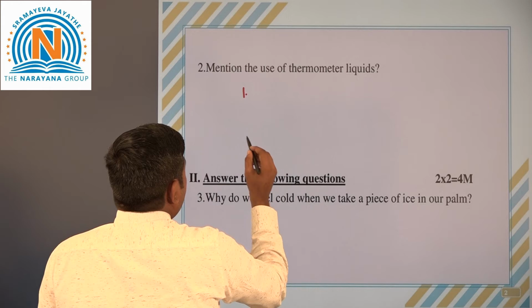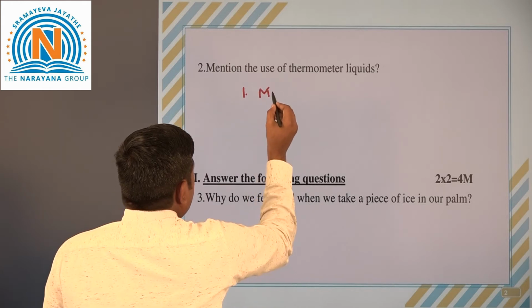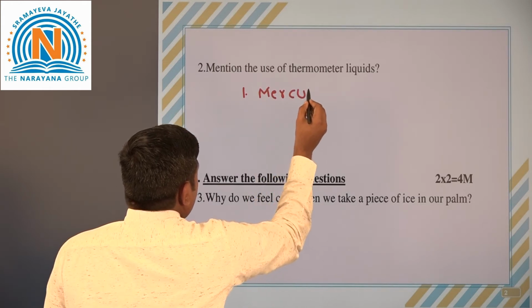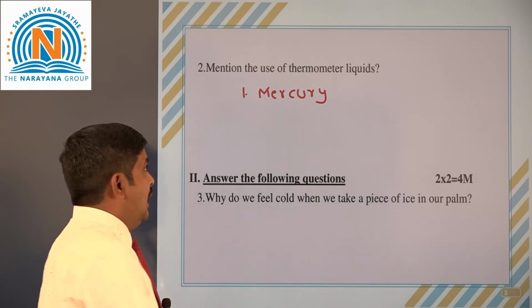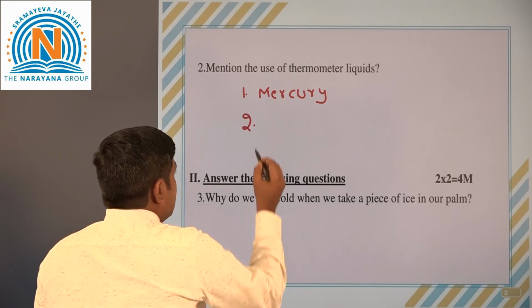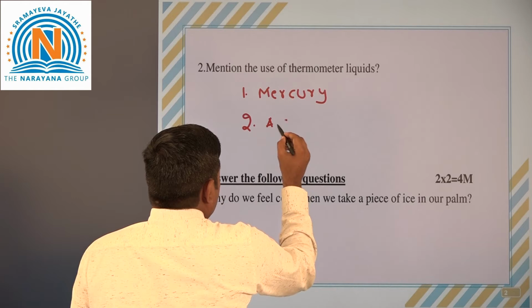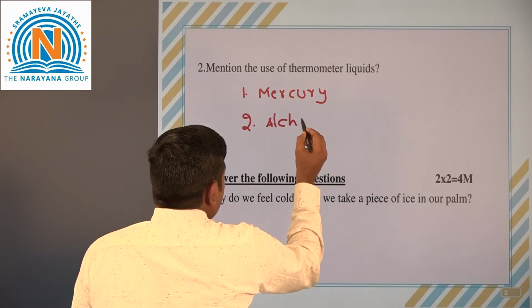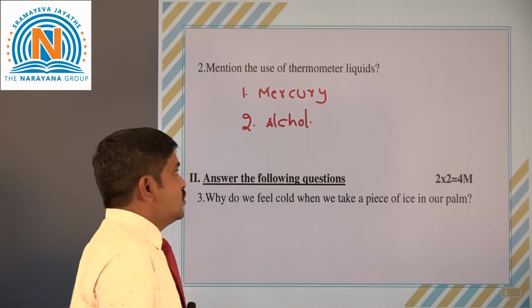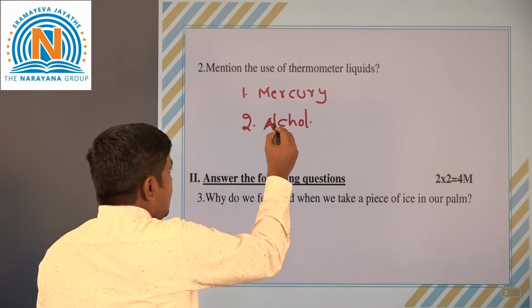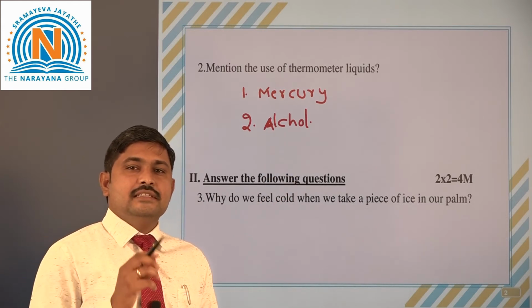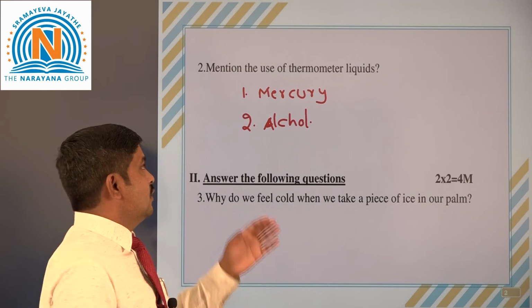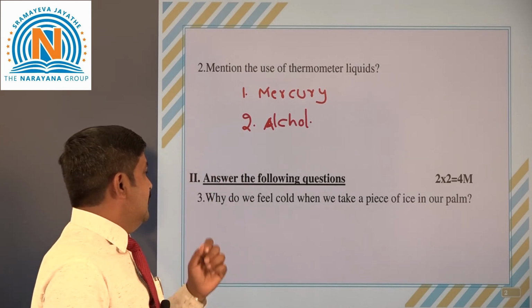Number one is mercury, and the second one is alcohol. These two can be used to see the temperatures in the thermometers. That's why we call them thermometer liquids.